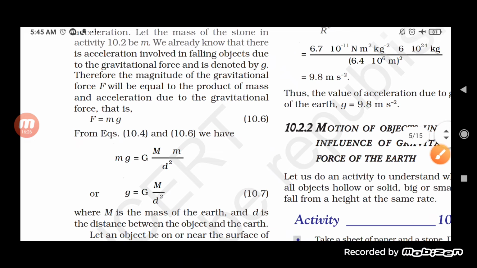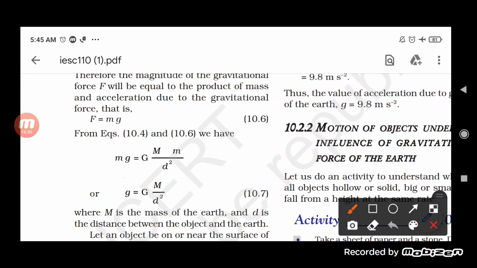Now, using the same, we know that F is equal to G M m upon d square, and F is also equal to mg. So when we equate both of them, this m and this m will cancel each other, and it will be g equal to capital G M upon d square.